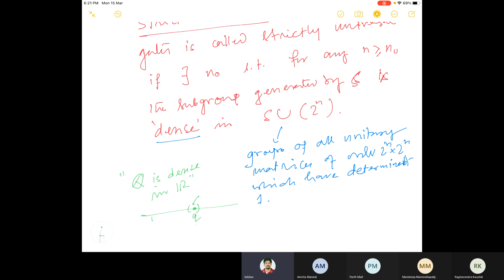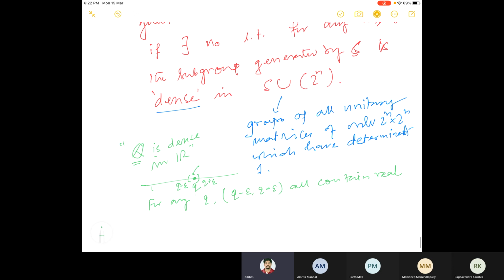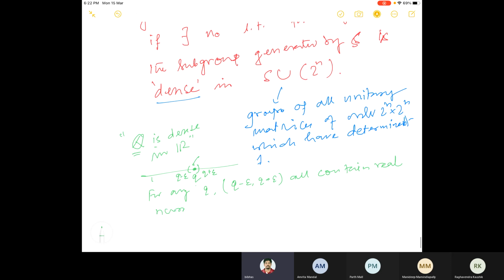But when I'm saying this Q is dense in R, for any q, let me write this interval as q minus epsilon to q plus epsilon. The interval q minus epsilon to q plus epsilon always contains real numbers, basically irrational numbers, which are not q.